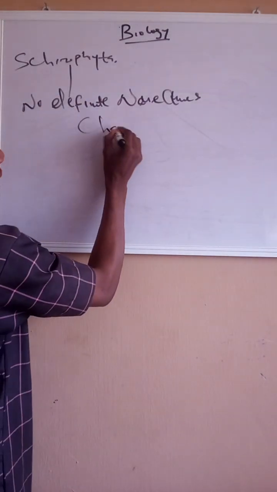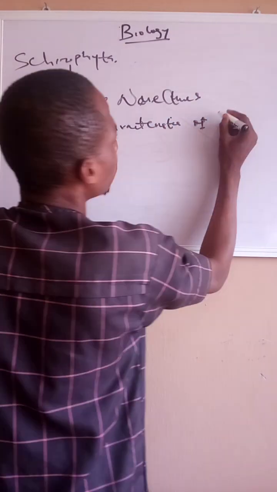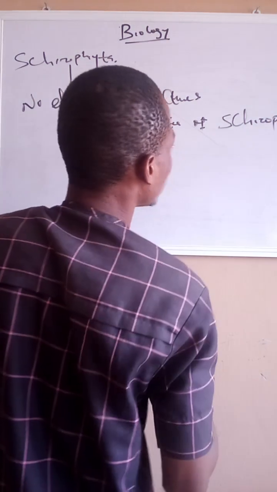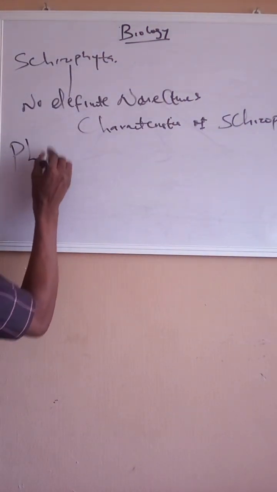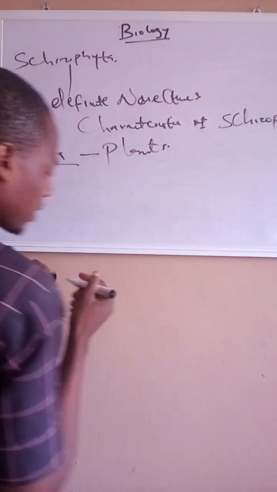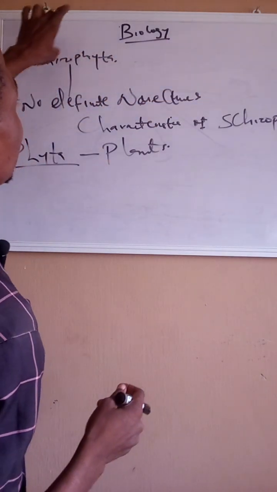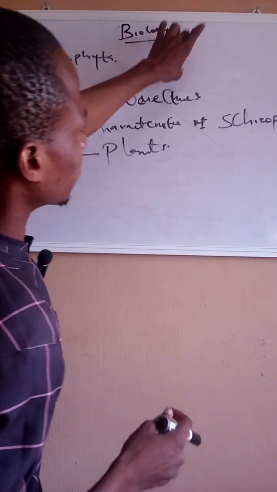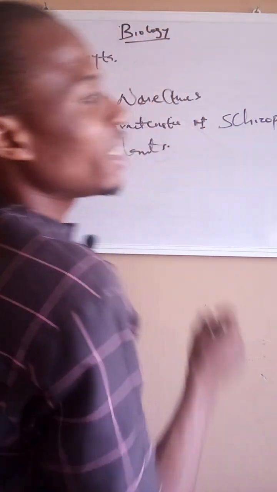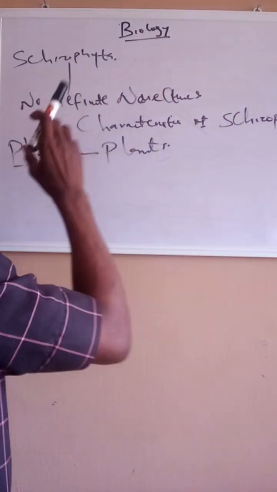So let's begin with the characteristics of schizophyta. Mind you, when we say phyta, it means plants. That's the reason why in the diagram we have shown before, the schizo has phyta, the bryo has phyta, the tricho has phyta, the talo has phyta, and the pterido has phyta. They all have phyta at the end of their word. Meaning they are plants, but they are different plants.